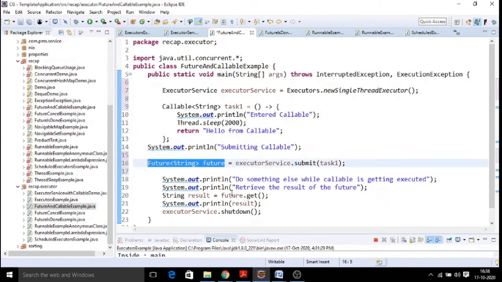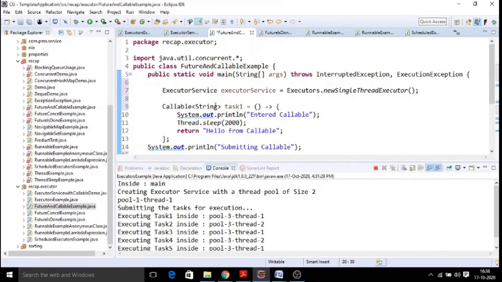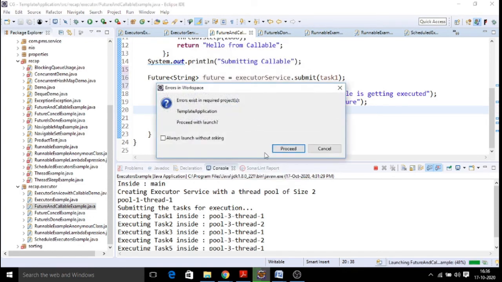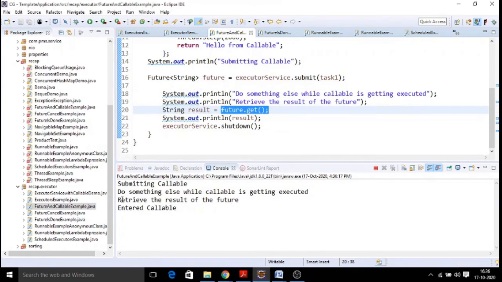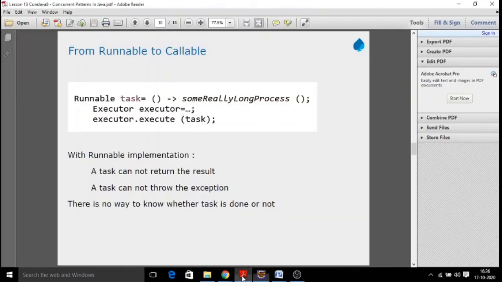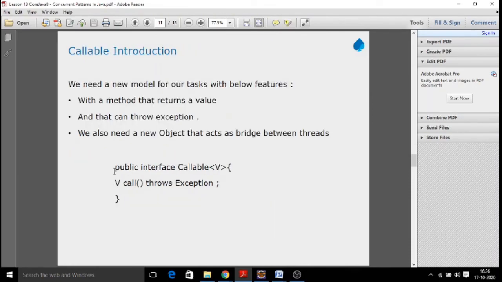And that is a Future object. By the .get method, you can retrieve the value and print it. Clear? Let us say we run this thread using the callable interface and executor service. So let us run it. It will return a string value, and that returned value it is going to show you: Hello from callable. That is the difference between a runnable and a callable. Callable will always return a value. A task cannot return a value in a Runnable interface, whereas in callable it can have a return type.